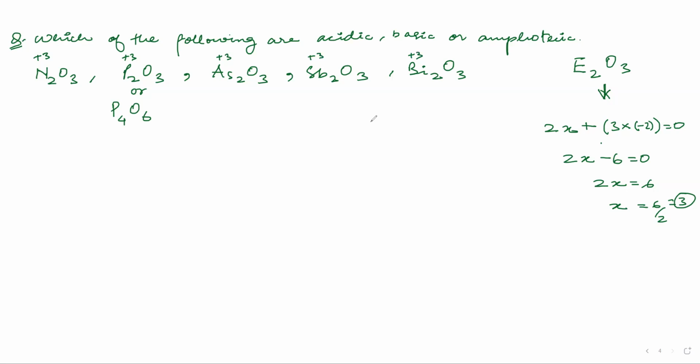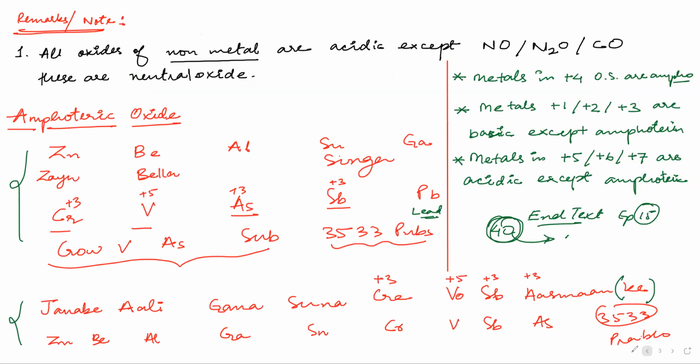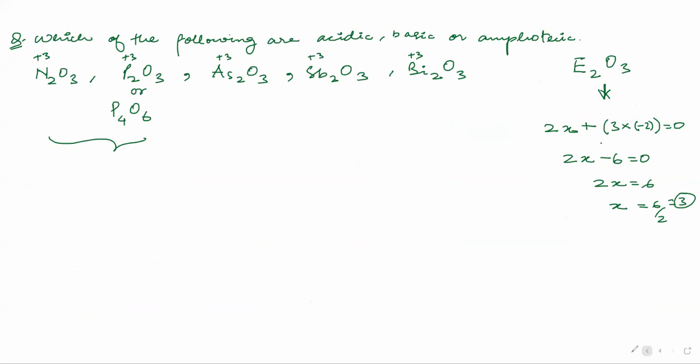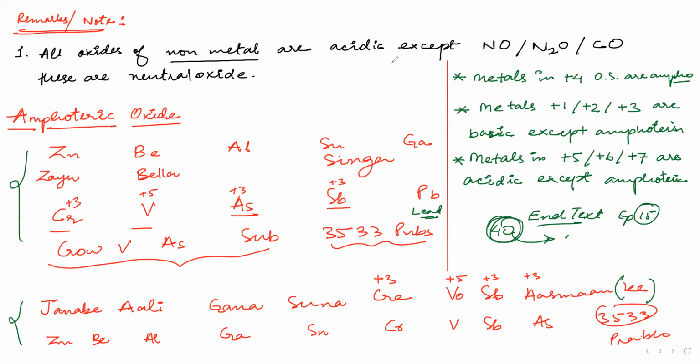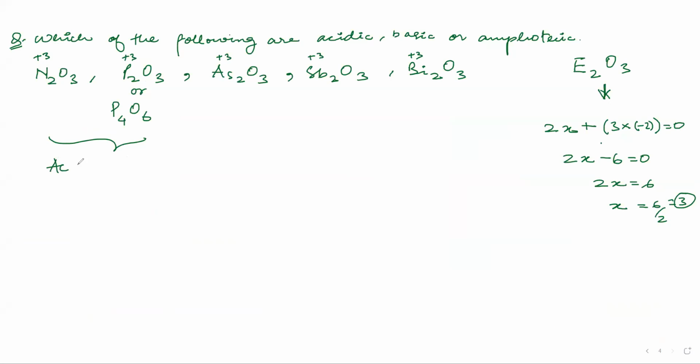Okay. So these two, nitrogen and phosphorus, what are these? These are non-metals, and they have +3 oxidation state. Non-metals in +3 oxidation state. All oxides of non-metals are acidic, except NO, N2O, CO, and these are neutral oxides. So obviously all non-metals, this will be acidic.